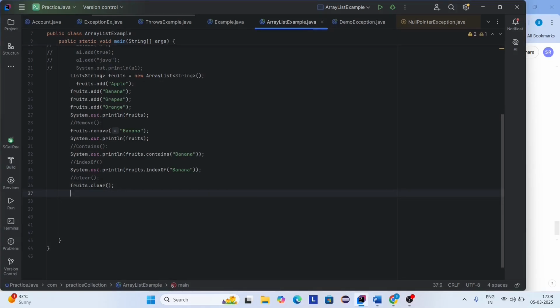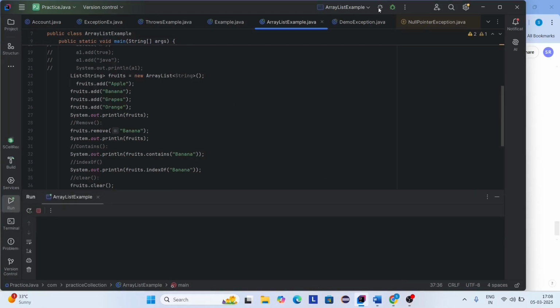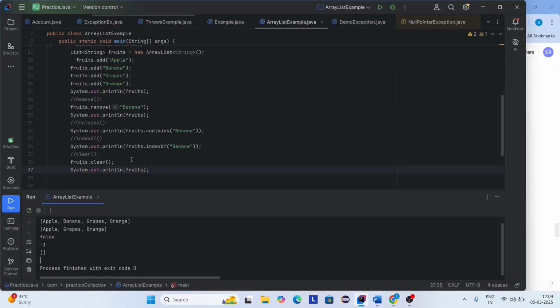So I'm going to print this list. I'm going to print the empty list. It removes all the elements. Let's run this code. So here you can see it prints the empty list. Okay. These are a few methods in ArrayList.